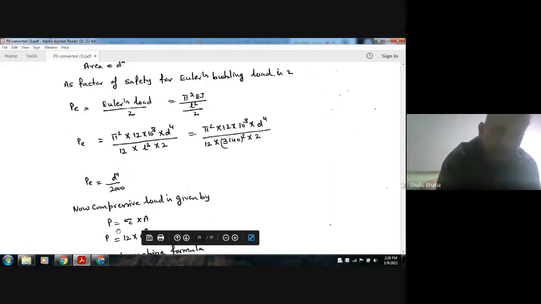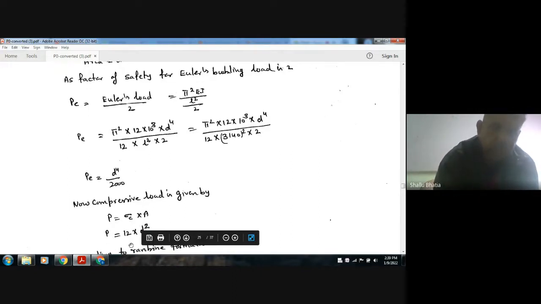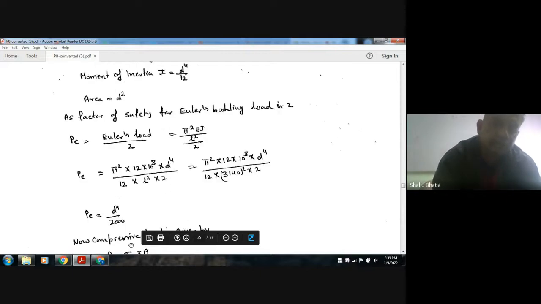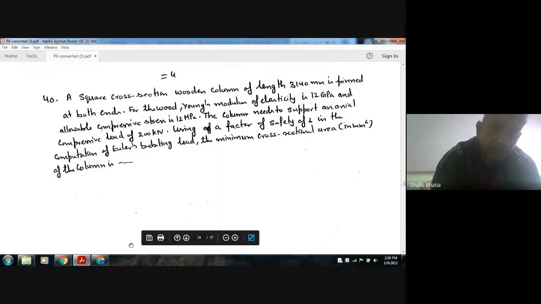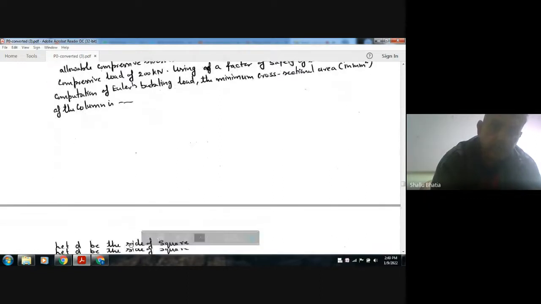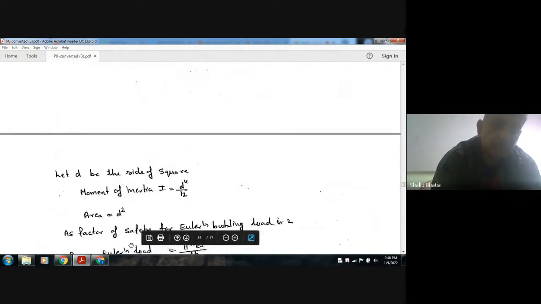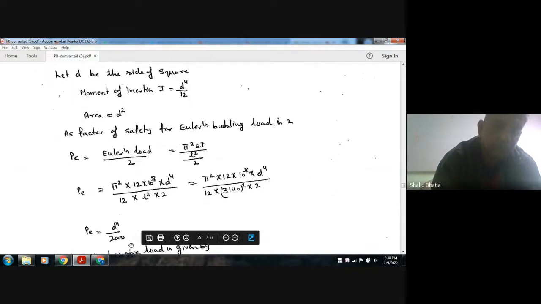Compressive stress is given as sigma c as 12, and the compressive load will be sigma c into A, so that will be 12 into d square. Here we can use both the Rankine formula and the inverse buckling formula to find the answer.